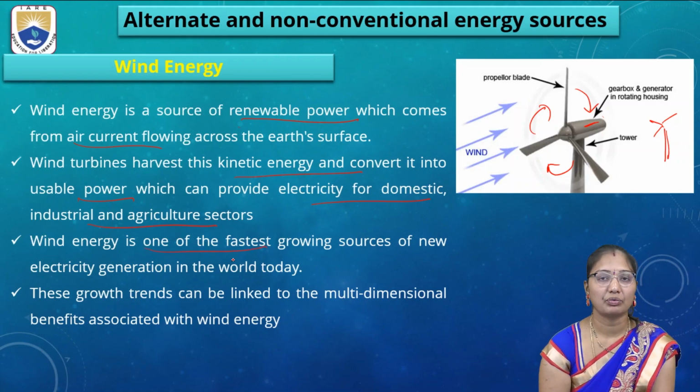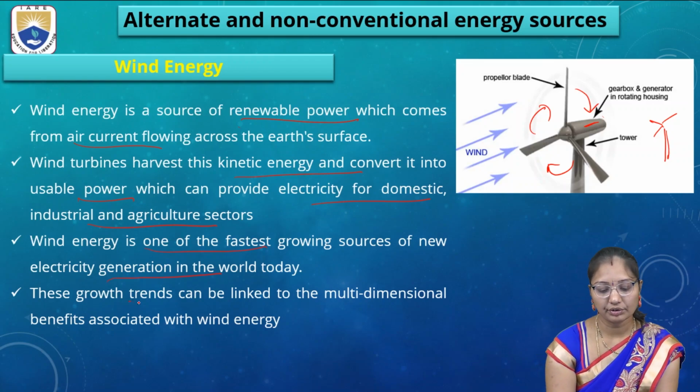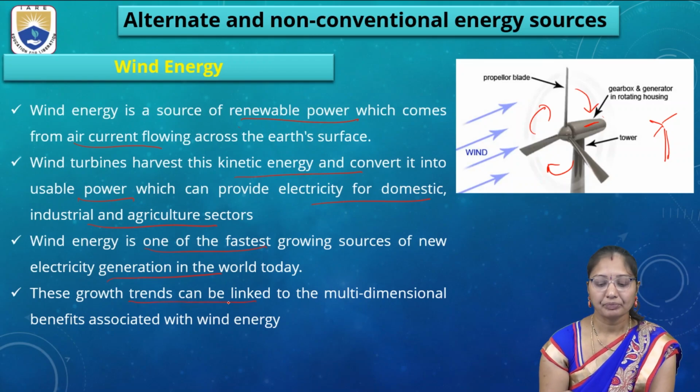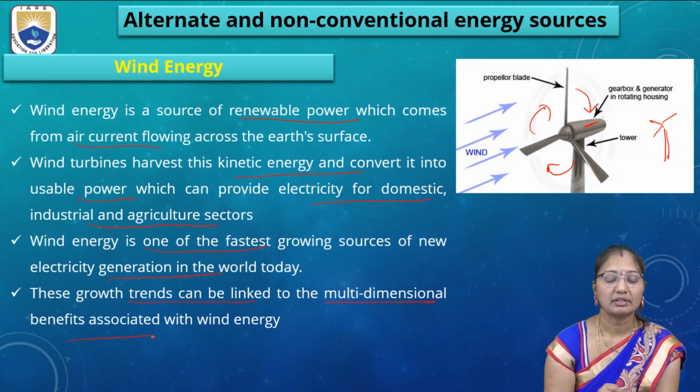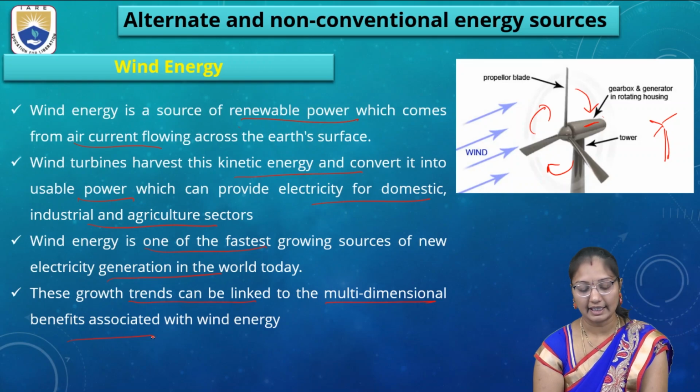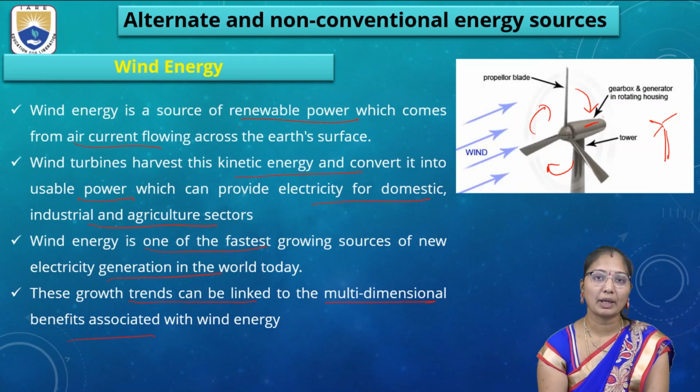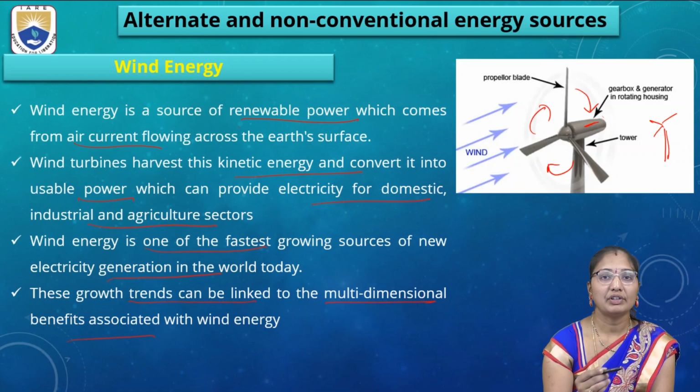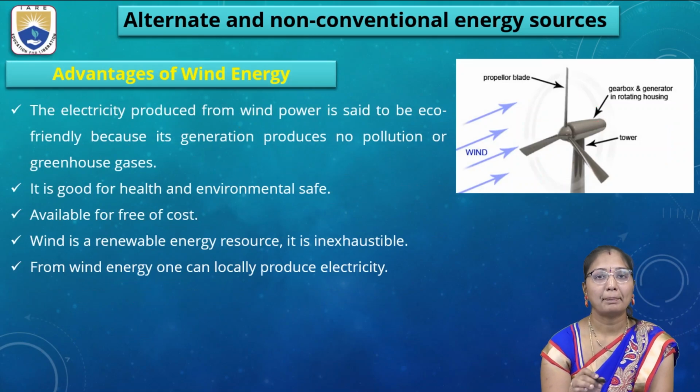Wind energy is one of the fastest growing sources of new electricity generation in the world today. These growth trends can be linked with the multidimensional benefits associated with wind energy. As it is abundant and renewable, and replenishes, we can use it for the generation of electricity using wind.